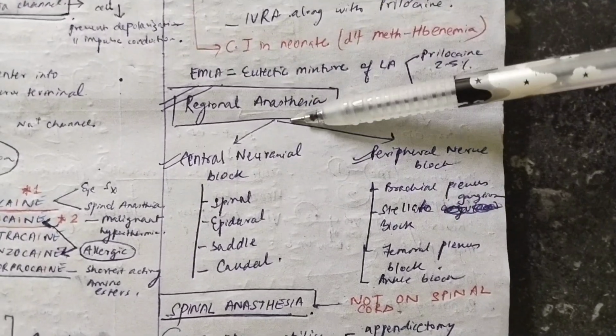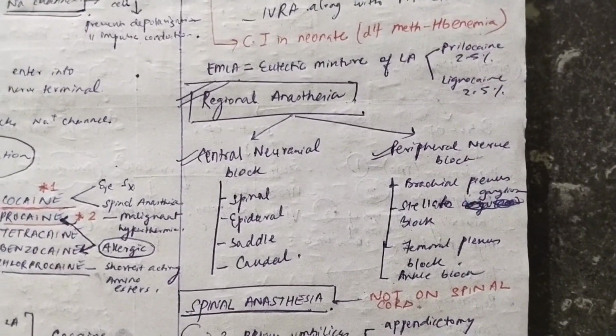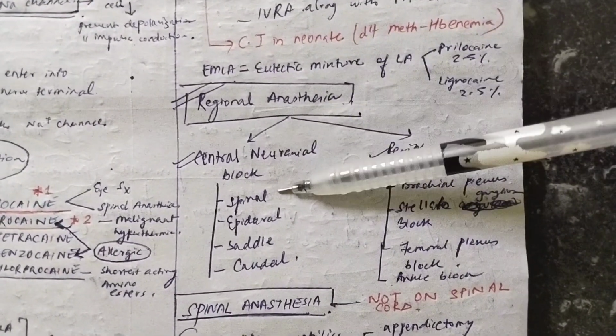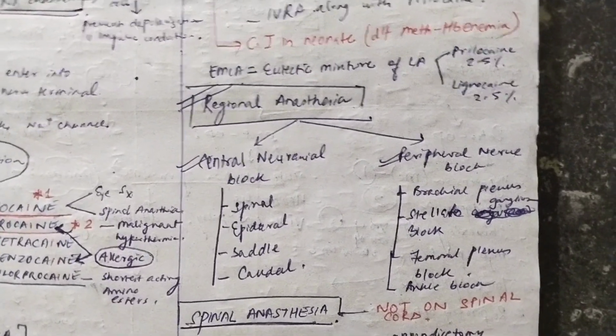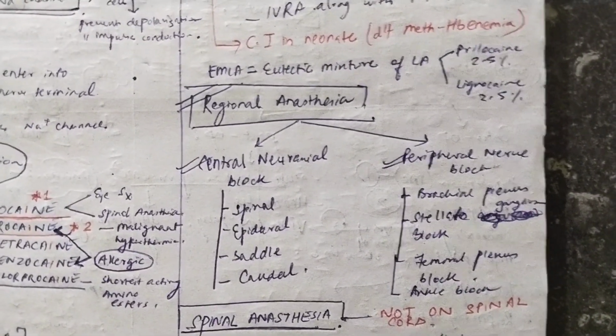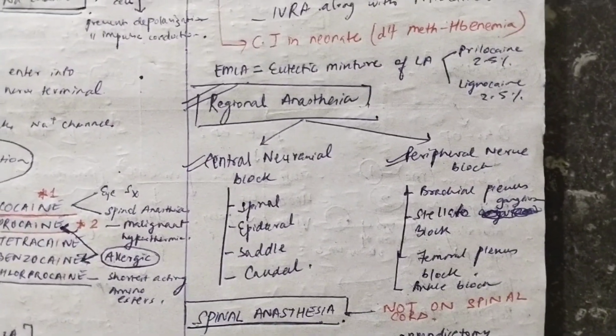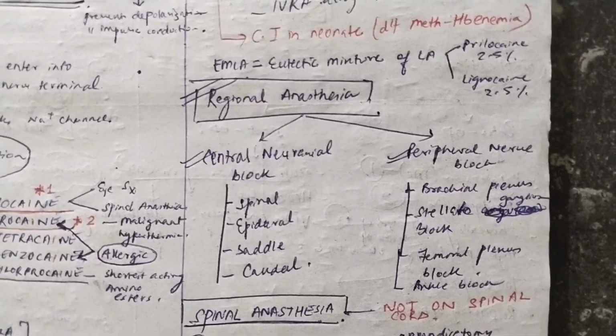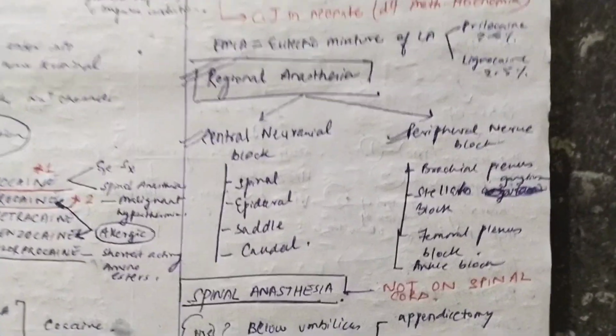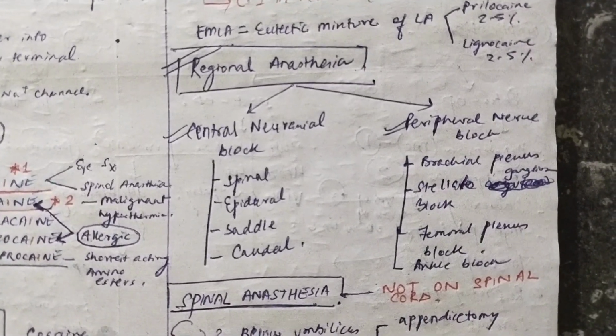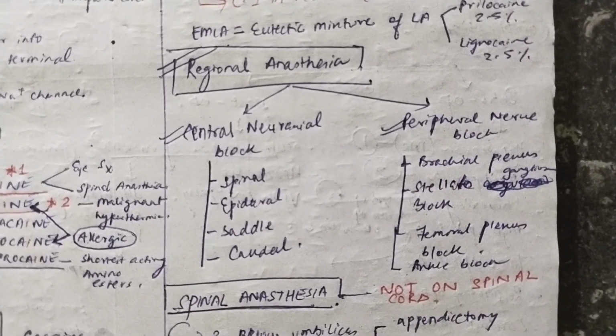Now, we have to study those things like spinal anesthesia, epidural anesthesia, and the nerve block under a category of regional anesthesia. Why? Because, as I told you, local anesthesia means a local area that has been made numb of pain. In regional anesthesia, it means that a particular region has been made numb of pain. So, we will study this under regional anesthesia. But here also, you have to remember that the patient remains in a conscious state.